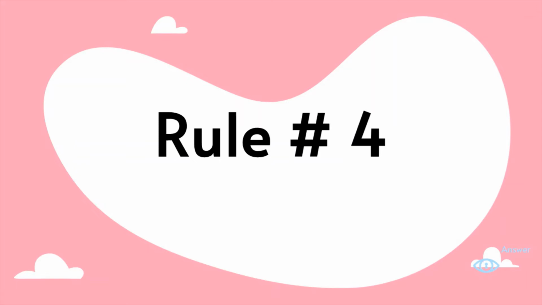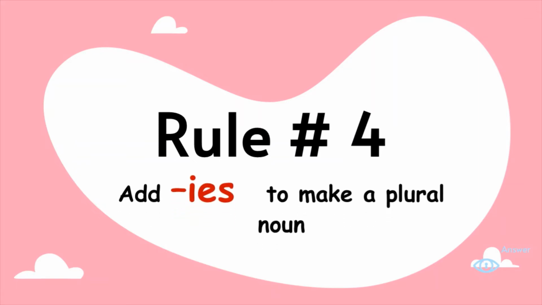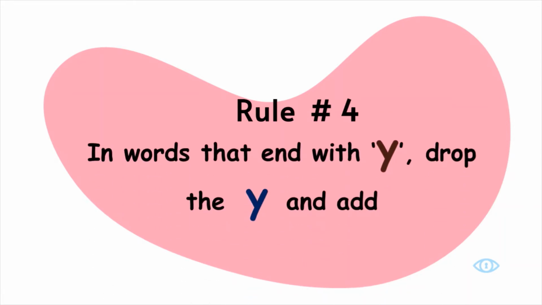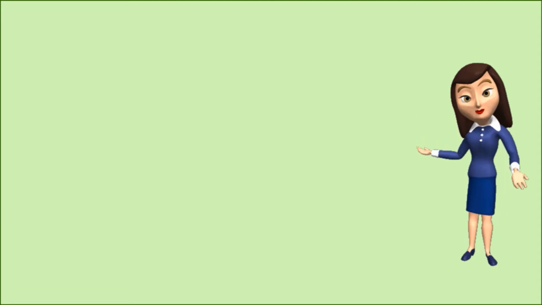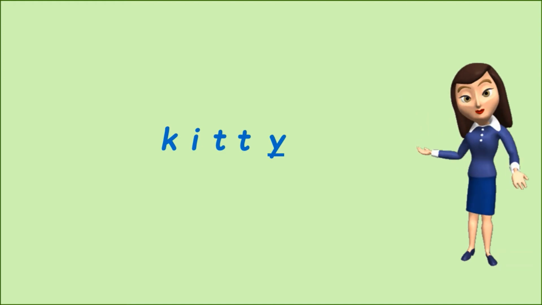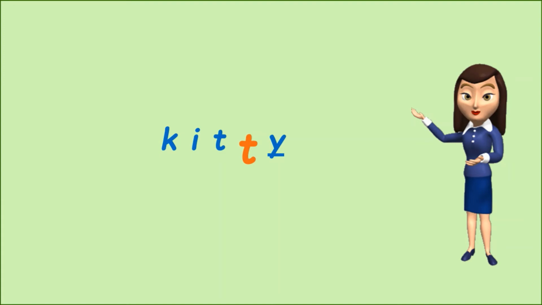Rule number 4 says that we can change some nouns into the plural form by adding IES. As per this rule, in words that end with Y, we have to drop the letter Y and add IES to get its plural form. Let me explain this with some examples. Look at this word, kitty. The last letter of this word is Y. The letter just before Y is T.